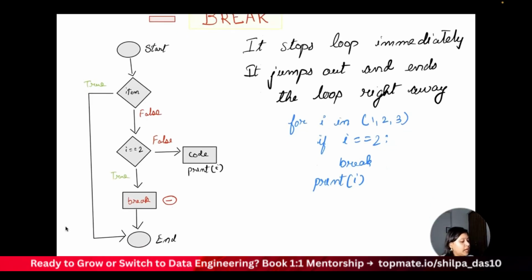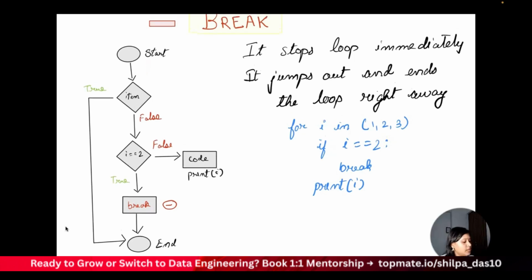Now, for example, I will start the loop from here. Okay, so this is my starting point. Now, it will check whether it has reached my last item. If it has not reached the last item, it will check for i equal to 2. So let's say I have a list of 1, 2 and 3. It will check for i equal to 2. Let's say in the first iteration, i is not equal to 2, right? So it will run the code. In the next iteration, it goes ahead and finds i equal to 2. So it is a true condition, so it breaks out of the loop and comes here, right?